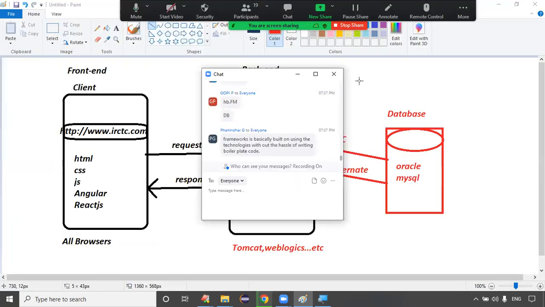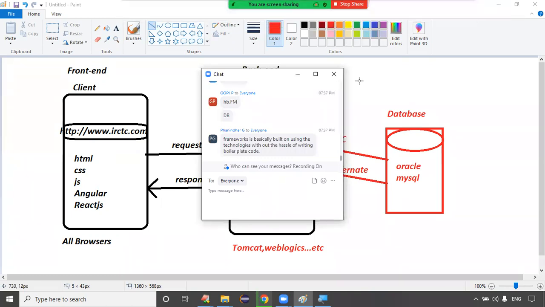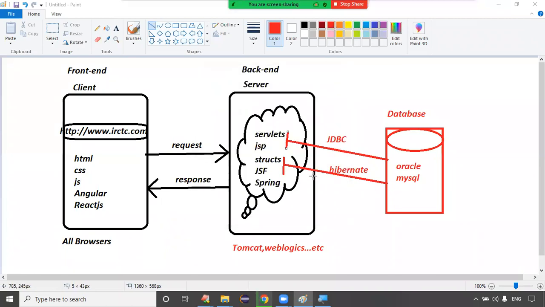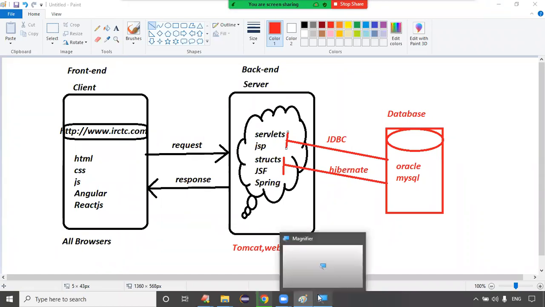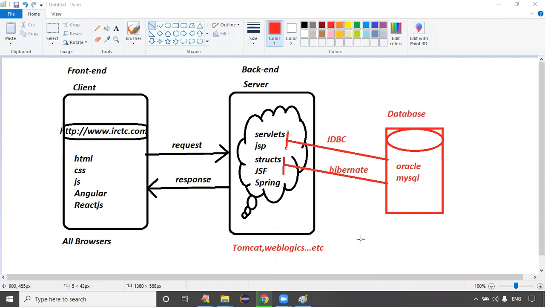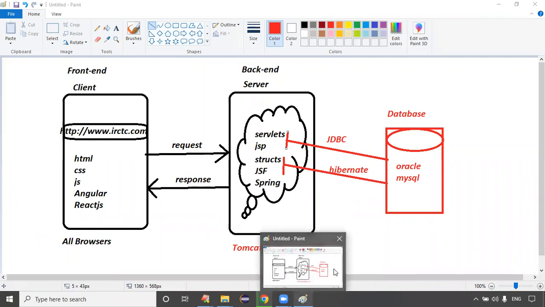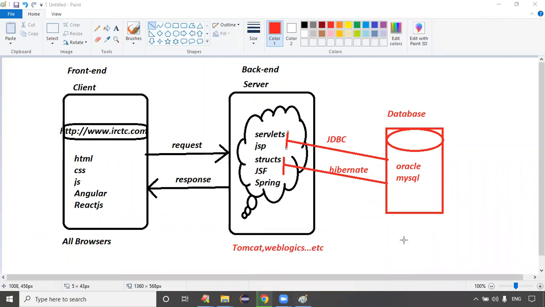Frameworks are definitely built on top of the technologies only. Yesterday we covered that point, right? Yes, to reduce the boilerplate code. You got the point, right? Finally, we got clarity: servlets and JSP are used to write the programming at client side or server side?